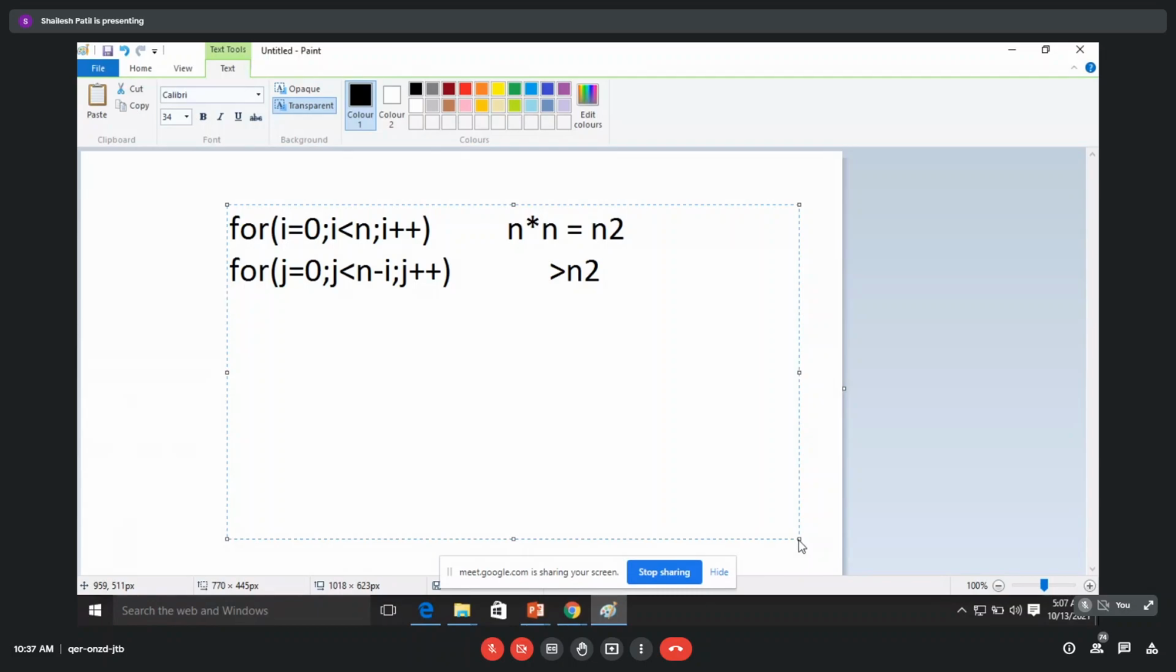Again, one thing: you will have an advanced bubble sort. Can anybody tell me what an advanced bubble sort is? Have you seen this? Yes or no? There is something which is called an advanced bubble sort.